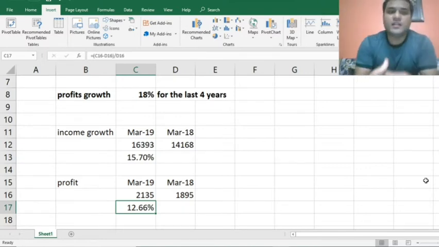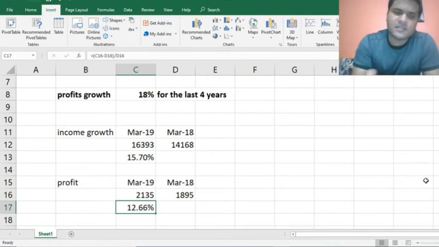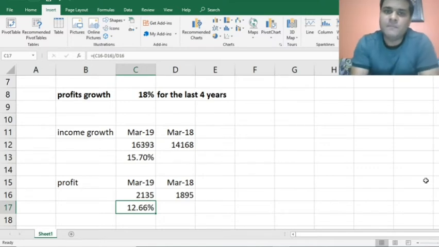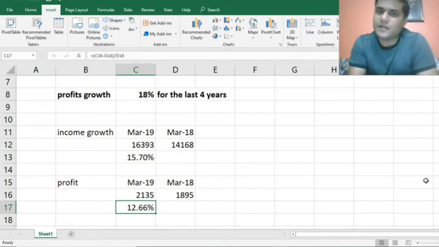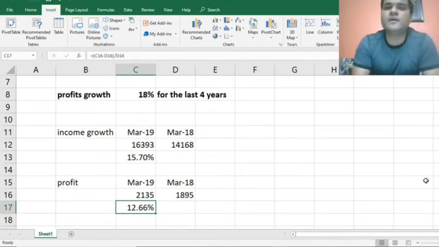We'll see in the subsequent sessions what the factors are that really influence this. For example, the income goes up by 15%. A common, logical question is, if the income is growing by 20%, why is the net profit going up only by 12%? There are other expenses that a company incurs, for example salaries, and the interest on its loans. We'll discuss each one separately.